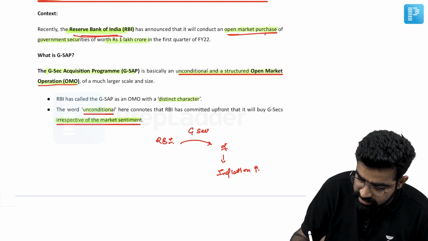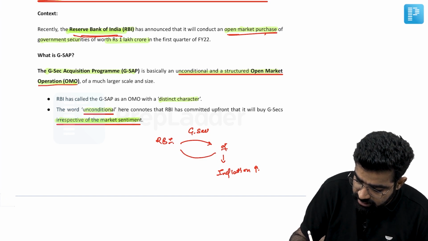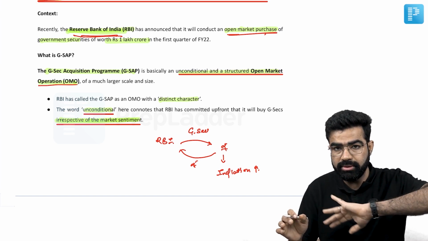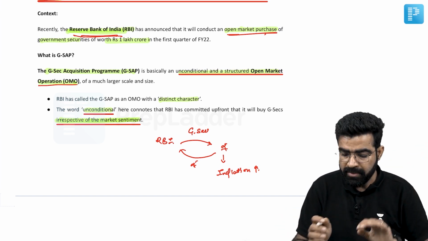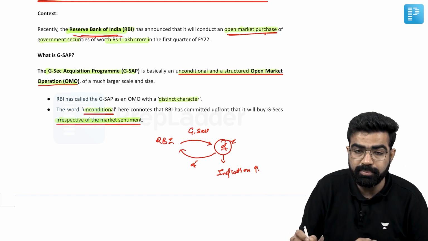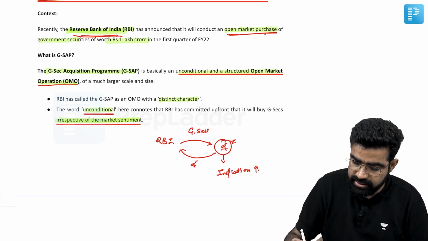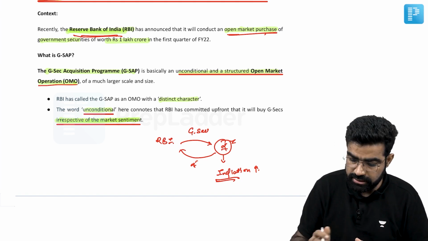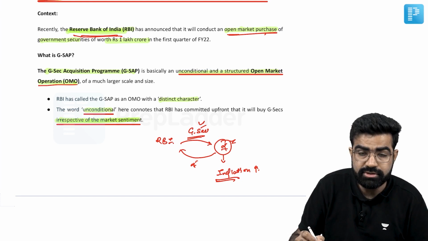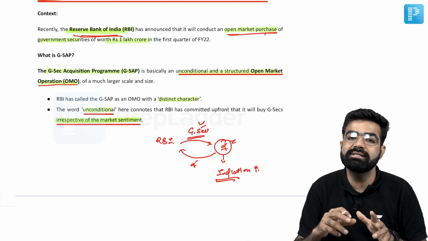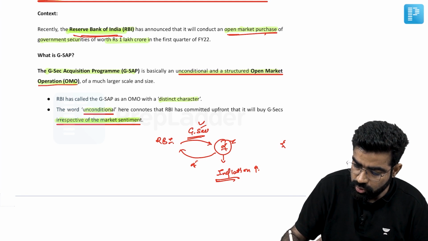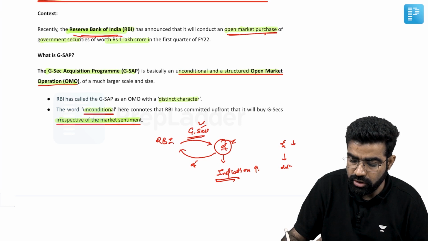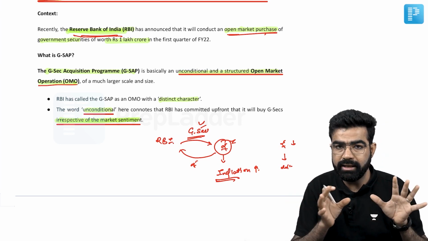So in this purchase, the rupee will be coming to the RBI, right? In place of these G-securities, rupees will come to the RBI. In this way, rupees will be absorbed from the market, and the inflationary trend of the market will be controlled by this operation of the RBI. So the RBI came up with this sale of G-securities. In the same way, the reverse can also happen. For example, rupees are not there in the market, and because of that a deflation trend would be there, or the buying capacity of the people would be impacted.